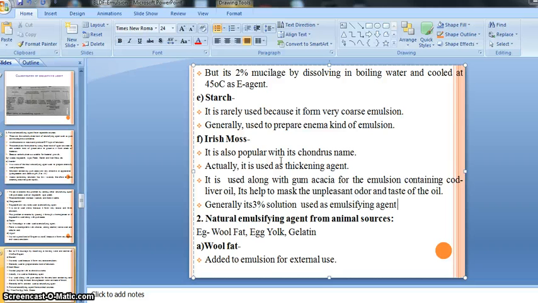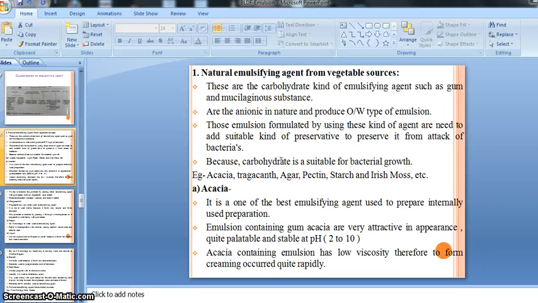So just remember these small things: the concentration, the addition of preservative, keeping it in a refrigerator, using it only for the preparation of internal emulsions, and that it gets spoiled during transportation. You should remember all these small things carefully, because by remembering these small points we become able to form a stable emulsion.